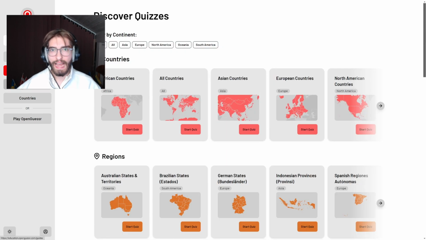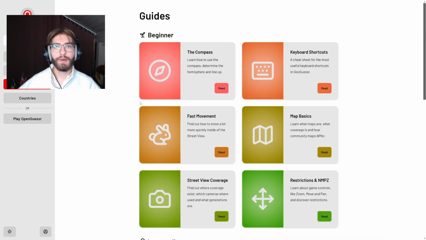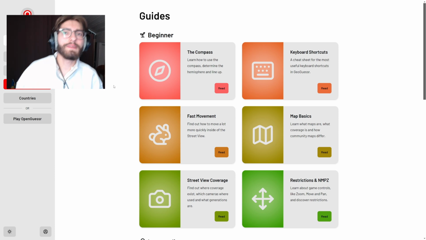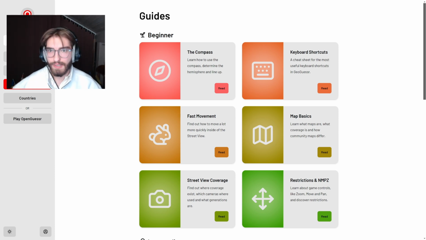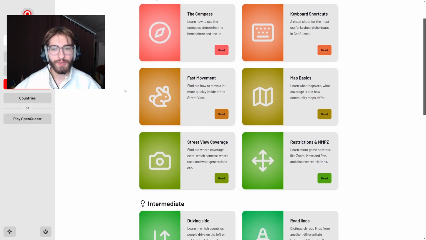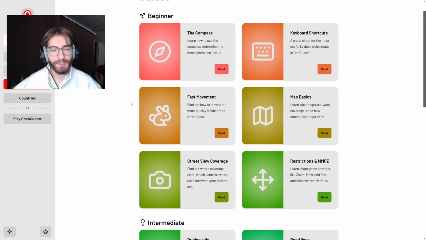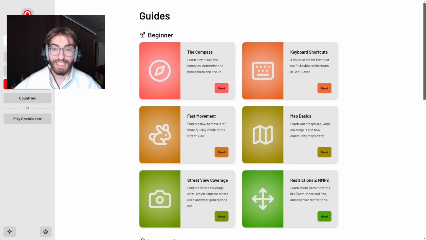And then there's also a guide section where you can learn about the guessing aspect with Street View. It's very similar to GeoGuessr, as I said, the other part of the game that I will show you later. And here you have guides explaining how to use all those things that you need in your gameplay. And it's actually very well made.